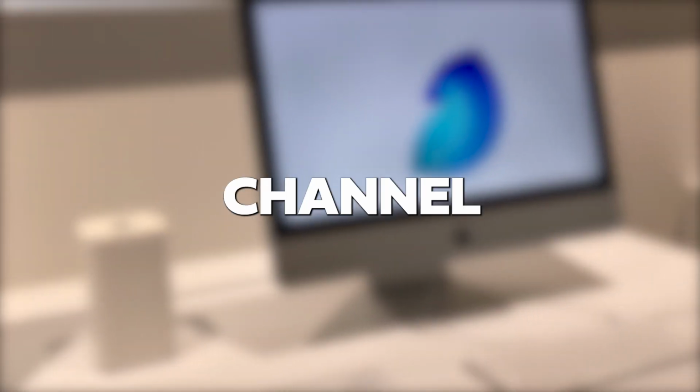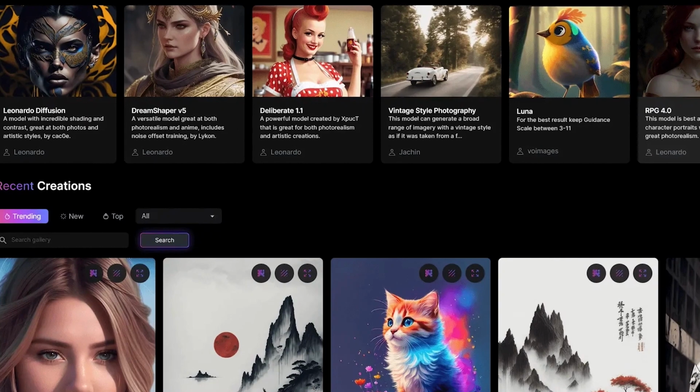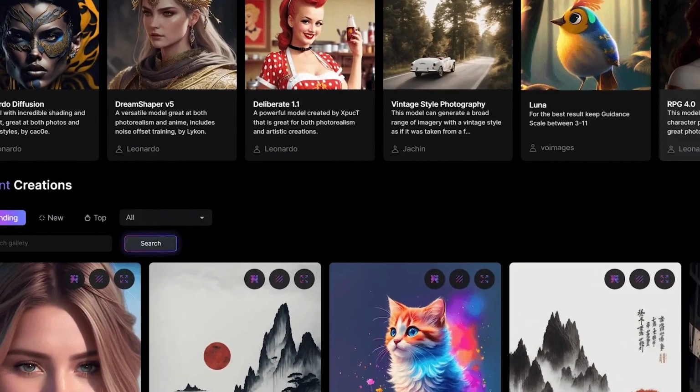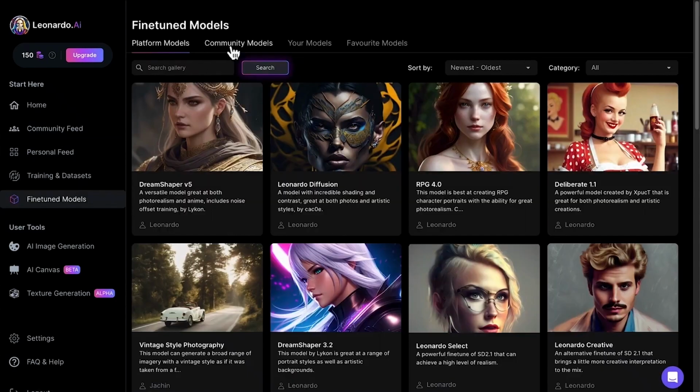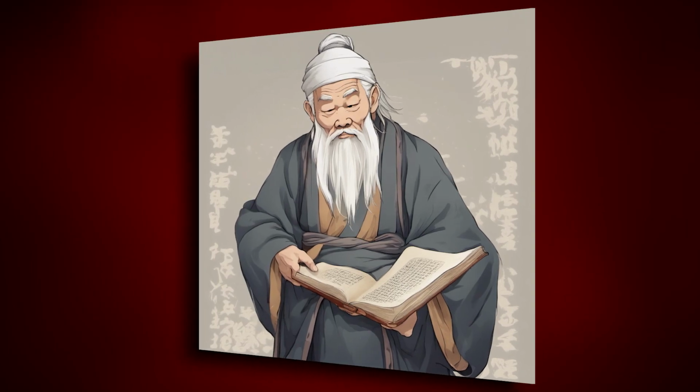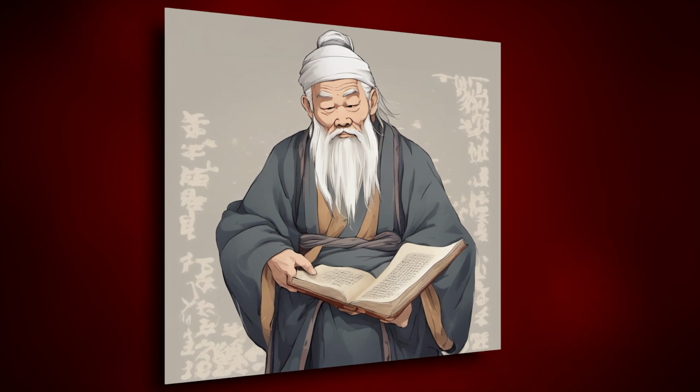Now I need to figure out my channel branding. For this, I will be using Leonardo.ai, a completely free text-to-image generator. Let's go for it. Now I will come up here and ask it to create an image of an old, wise Chinese man with a white beard and hair holding an ancient scripture. The results are amazing. I will just click on it and download it.